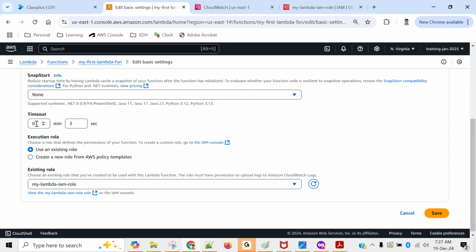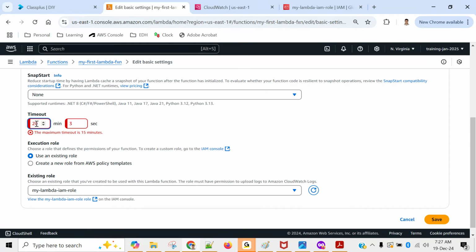Let me show you. If you make it 20, it will not take. You see that the maximum timeout is 15 minutes. But sometimes it's not a good idea to keep the timeout at 15 minutes, because you're doing a very small thing. You are connecting to Redshift and fetching some data. You're expecting that you should be able to do it within a few seconds, but on the safer side you can put a timeout of a few minutes, but let's not go up to 15. Okay, so I'll put 5.